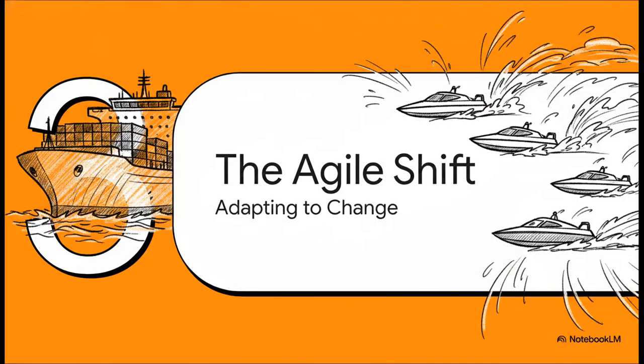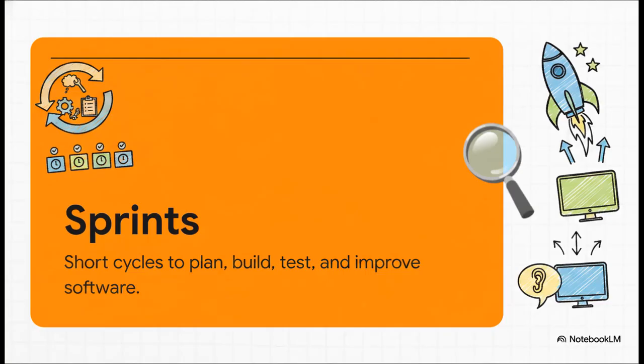Section 3. The Agile Shift. Adapting to change. So if Waterfall was a slow-moving cargo ship, Agile is like a fleet of speedboats powered by sprints. Instead of trying to map out a massive 2-year project right from day one, Agile chops development up into tight 2 to 4 week cycles of planning, building, and testing. This was a huge deal. Startups could finally get working software into the hands of real users almost immediately. They could iterate and actually pivot based on real customer feedback rather than sticking to those theoretical, rigid blueprints.